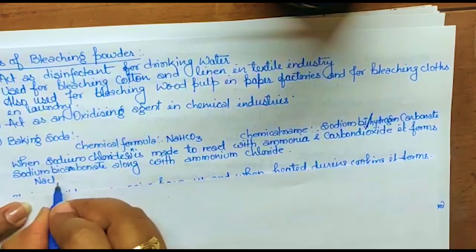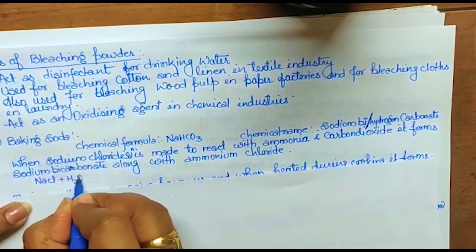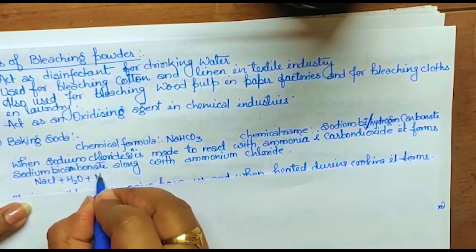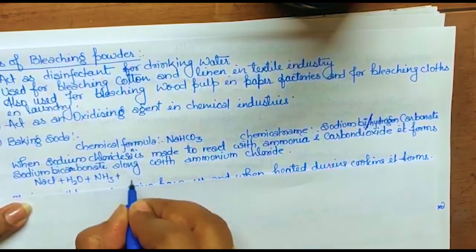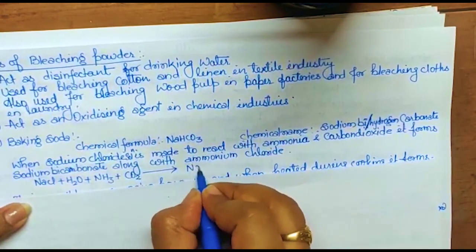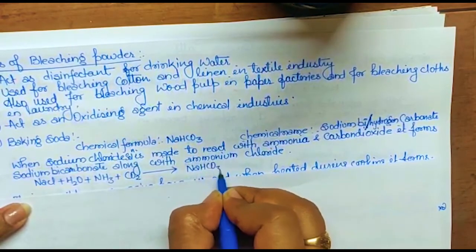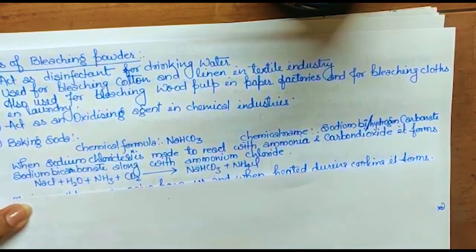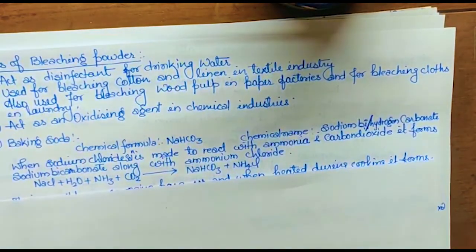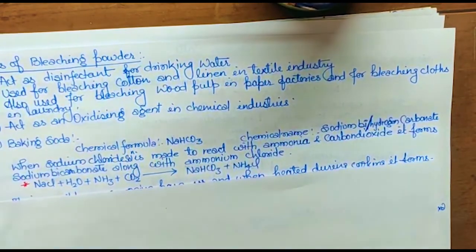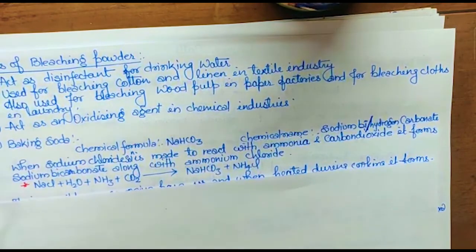NaCl, and since I am saying solution, we will write H2O, is made to react with ammonia, NH3, plus carbon dioxide. Then what will form? It will form NaHCO3 plus ammonium chloride, NH4Cl. This is the equation that you have to learn. So this is the method to prepare baking soda.